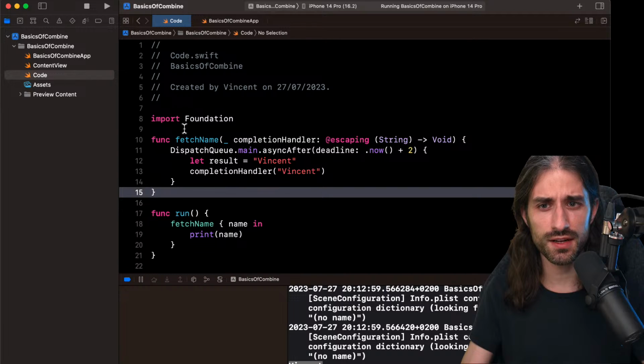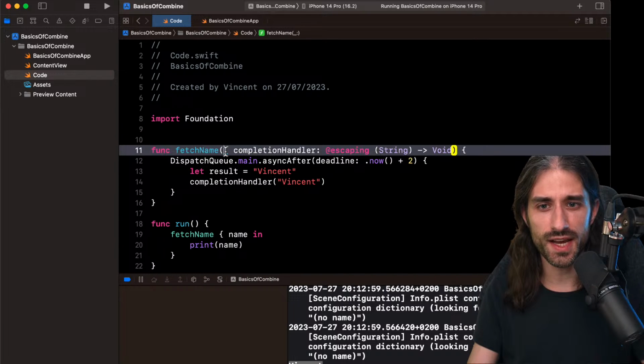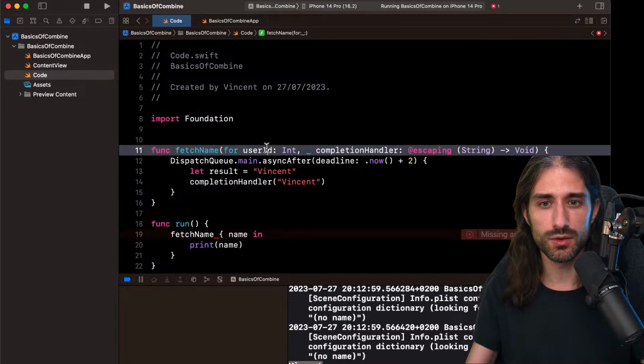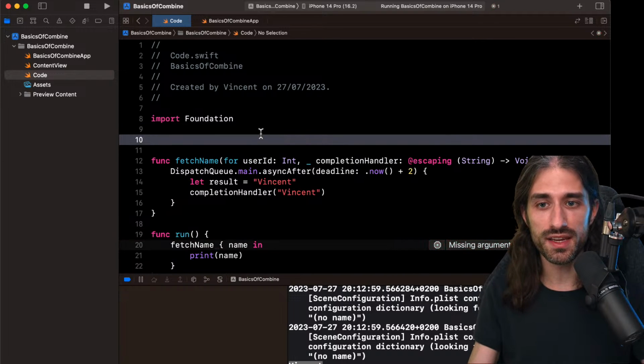But now let's imagine that actually to fetch the name, we need to have a user ID. So for user ID, which will be an integer. But maybe to get this user ID, we also need to make another asynchronous call. So we have another method, fetch user ID. This might seem a bit ridiculous, but imagine that you have stored your data into a database which requires an asynchronous access. You could end up with this kind of code.